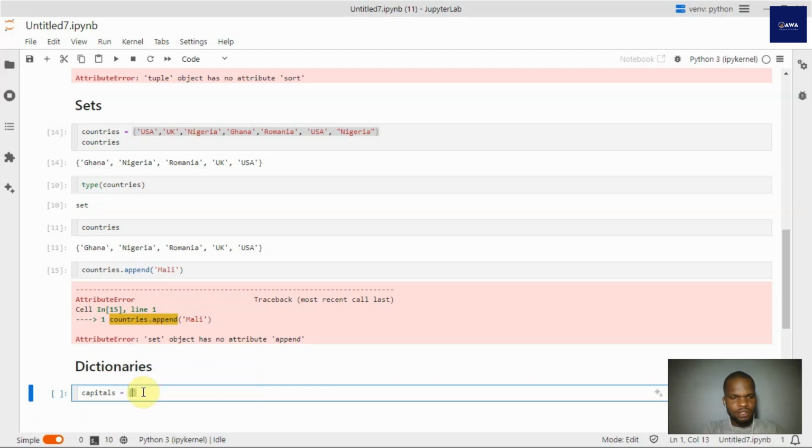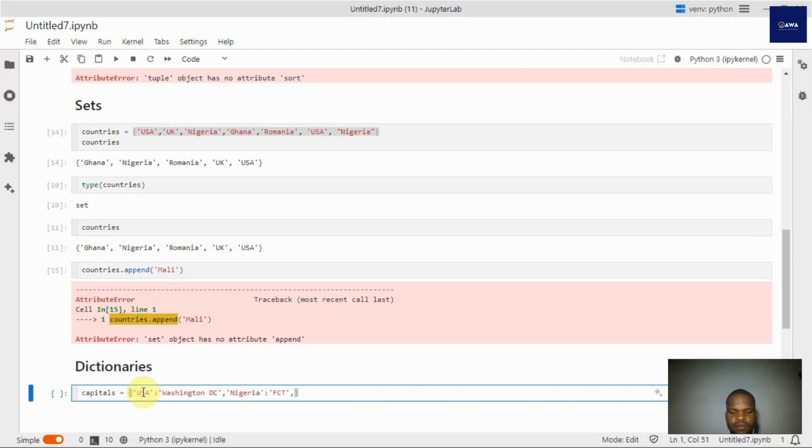So dictionaries are also created with curly brackets, and let's have USA. Each key is separated from its value by a colon. I'm going to assign its capital as Washington DC. All right. Let's also have Nigeria. Its capital is FCT.